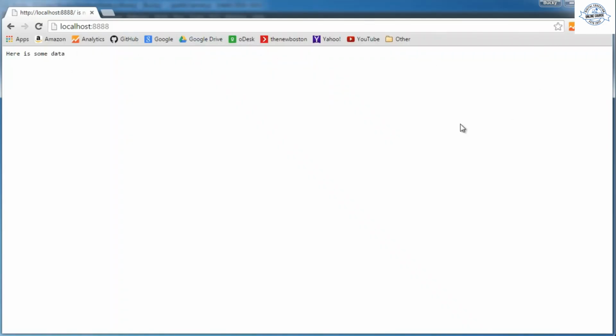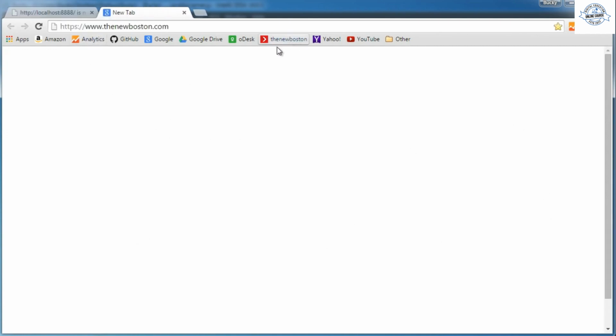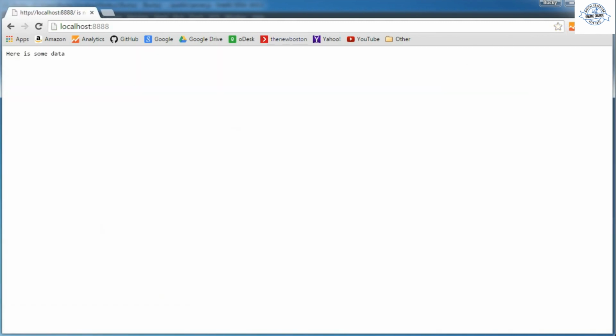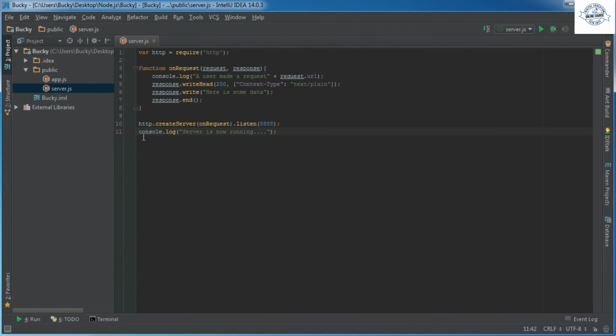One of the main things people want to do is learn how to host a website. So of course, instead of sending back a little chunk of text, we need to send back files: HTML files, JavaScript files, CSS, and then the browser can of course interpret them just like a website like this. So let's go ahead and learn how to send back actual files instead of just plain text.